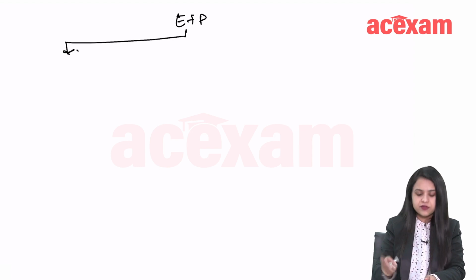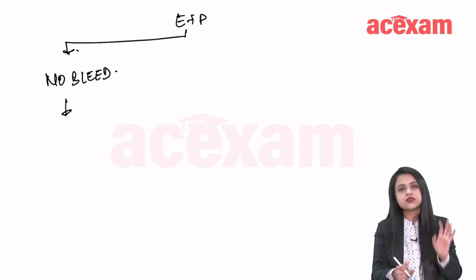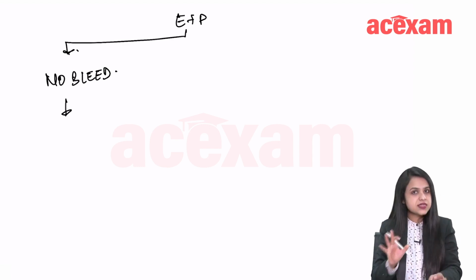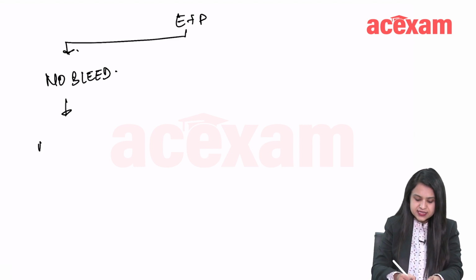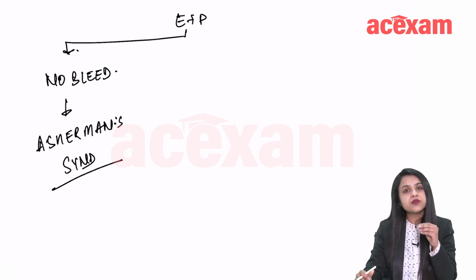After giving E plus P, still if the patient does not bleed, then it means that the uterus is gone. There is some problem with the uterus, some end organ damage. This is where the diagnosis of Asherman syndrome is made, because there is synechia formation, right?